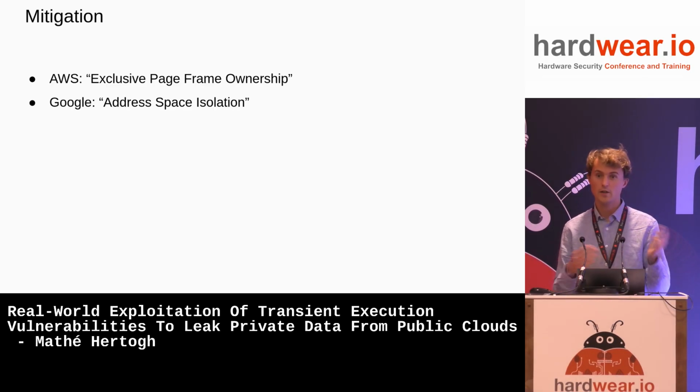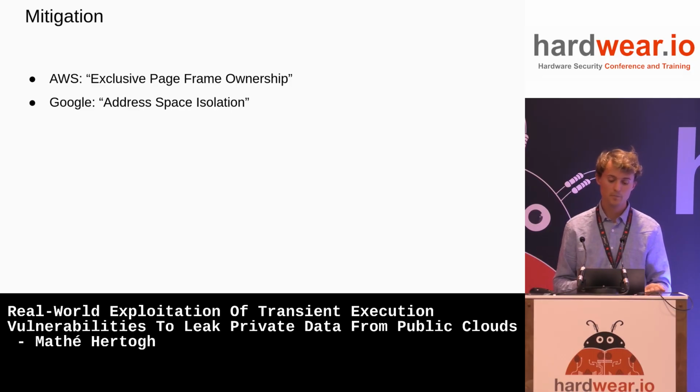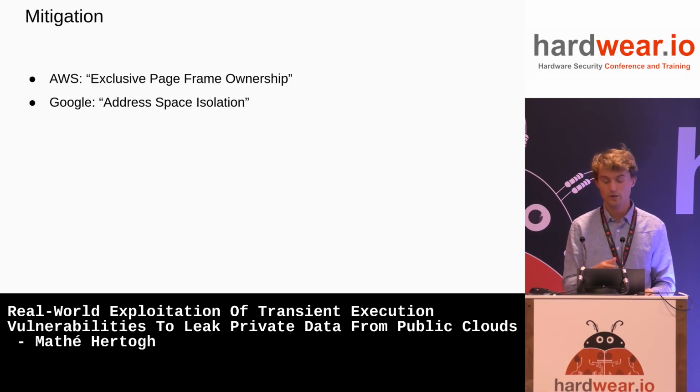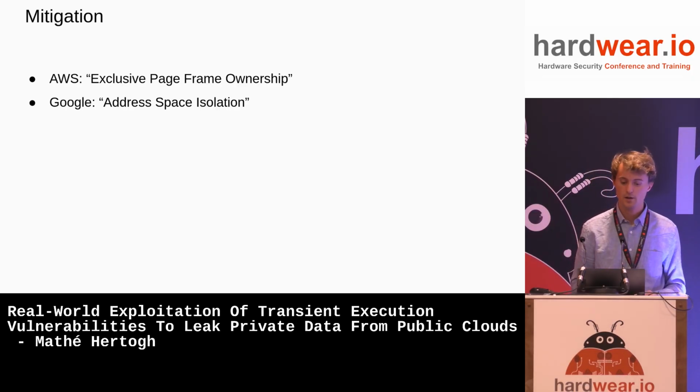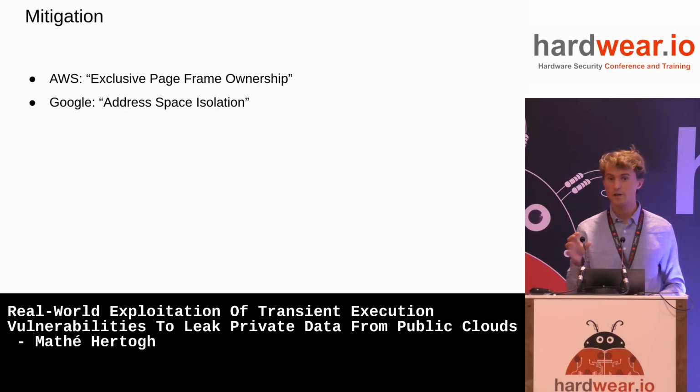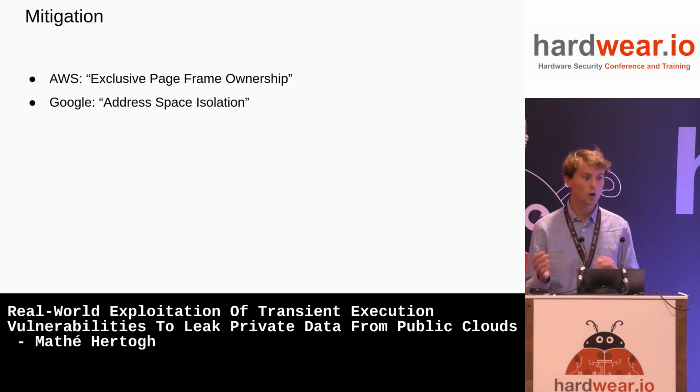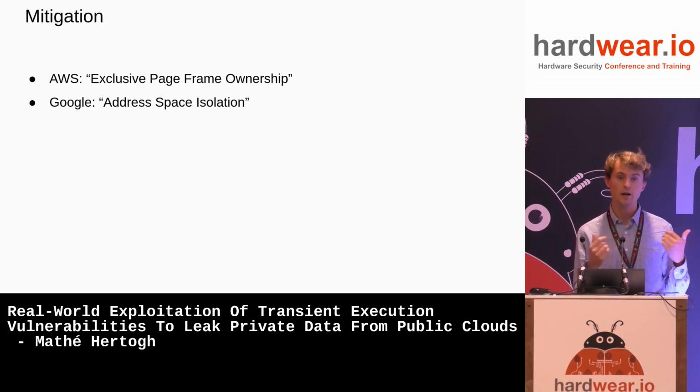And Google by now actually deployed a very similar defense in response to L1TF Reloaded. It's a defense that they've been working on for many years already, but now they deployed it on, let's say, the Skylake part of the fleet. It's called address space isolation. And again, it tries to unmap memory from the hypervisor such that even the hypervisor cannot see the data.